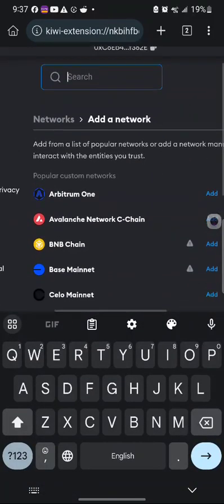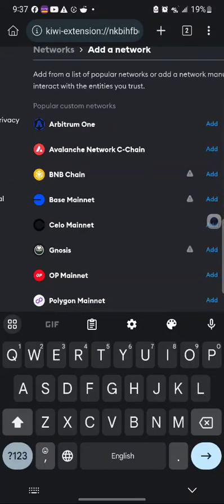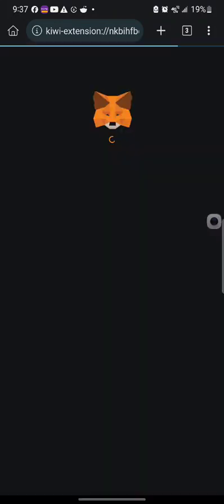So you can add all this network, even though we'll be doing more of testnet before we start doing mainnet, because of the fact that most people are new and they don't probably have funds yet. So let me add this arbitrum. I've clicked on the add on it now.